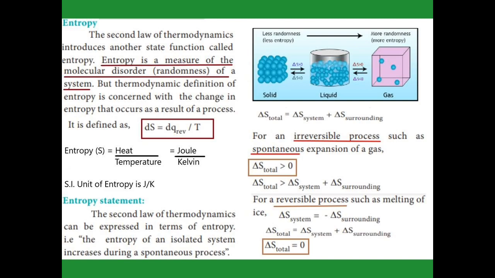Now, for a reversible process, for example, melting of ice. In the melting of ice, the entropy change in the system increases, but the entropy change in the surroundings decreases. So delta S system is equal to minus delta S surroundings. If you move the surroundings term to the left-hand side, we get the total entropy change, which is 0.